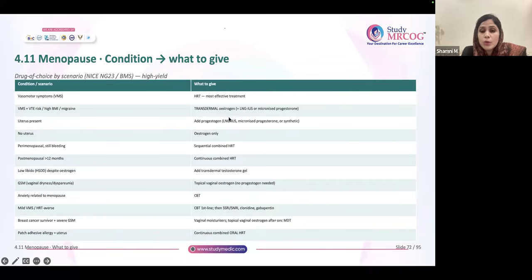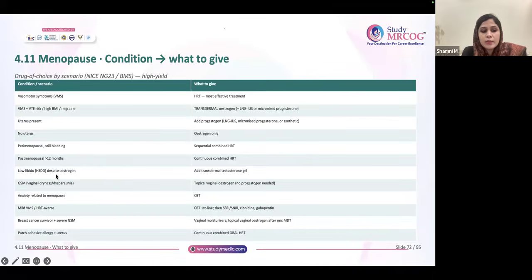Uterus present, you all know we have to give continuous combined or add LNG-IUS or micronized progesterone. No uterus means estrogen only is needed. Perimenopausal bleeding, sequential combined. Postmenopausal for more than 12 months, I told it is continuous combined.